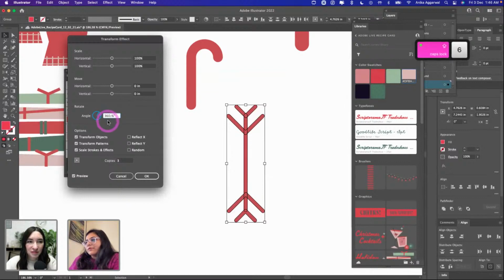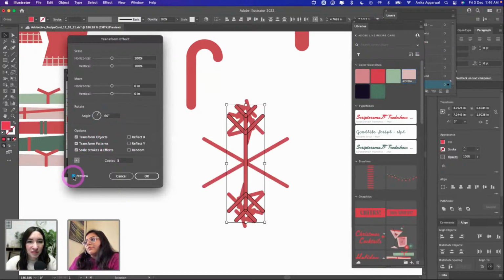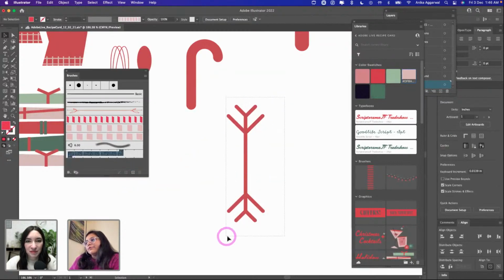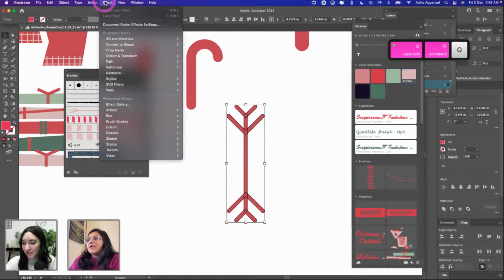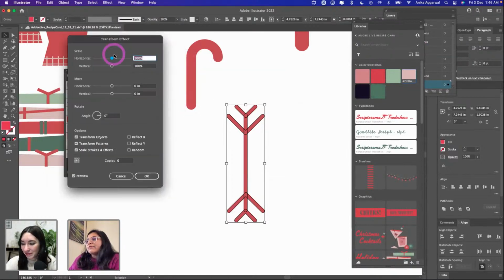Let's see what like 30 degrees does. And then I'm going to hit preview. And this is a lot of copies and I don't want that. This is because I did not group anything. So let's just go ahead and group that. Go back and go to transform.